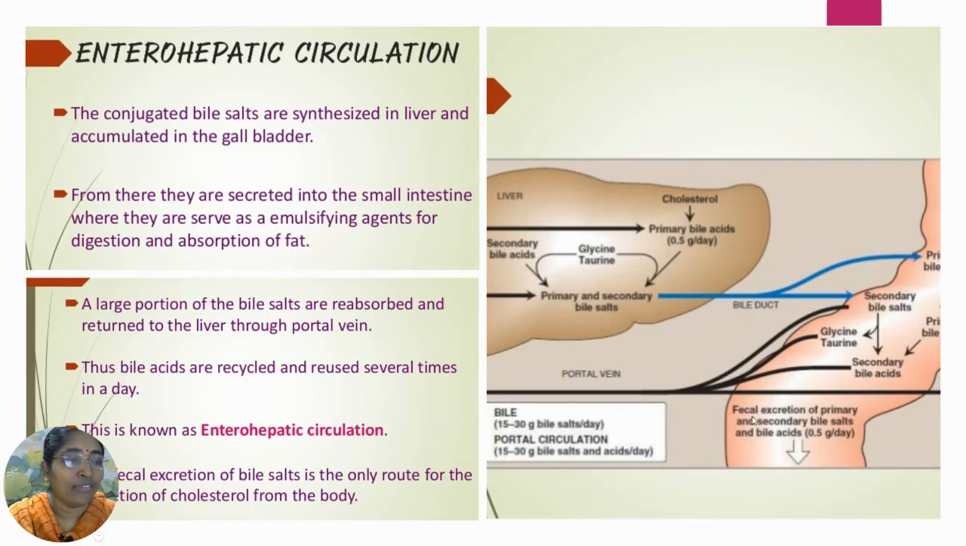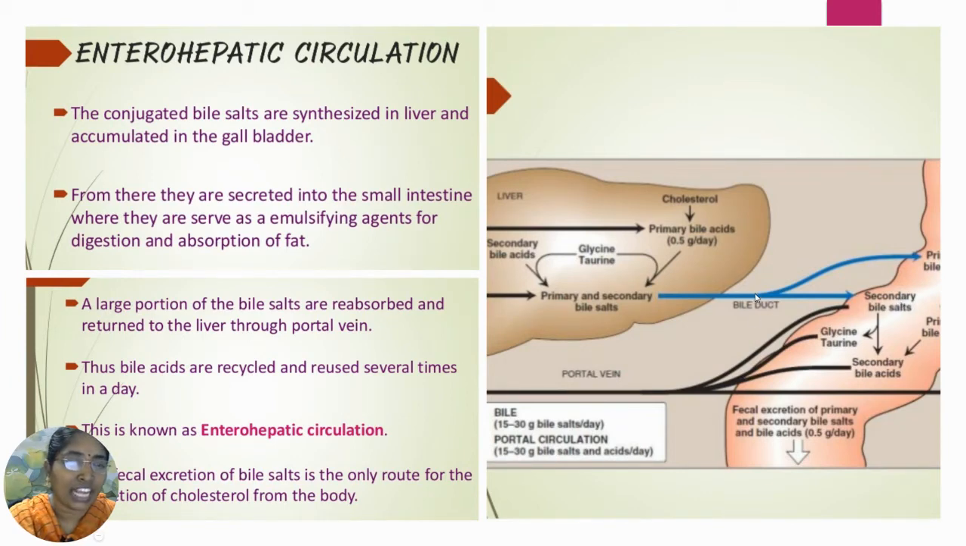You can see about fecal excretion of the primary and the secondary bile salts and the bile acids: 0.5 gram per day gets excreted. This is regarding the enterohepatic circulation of the bile acids which were produced and the bile salts which accumulated in the gallbladder, and they enter into the intestine and play the role of emulsification of fats. The blue color line is the bile duct through which the primary and the secondary bile salts enter into the enterohepatic circulation for emulsification of fats.